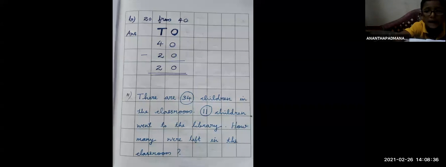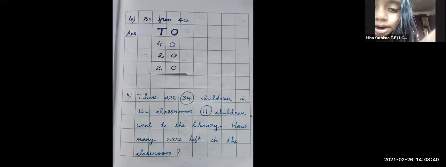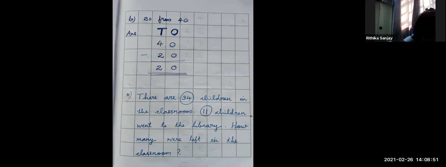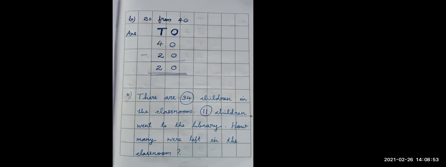Only 3 pages. Okay, very good. Completed. Very good, Ananda. You got the answer. How many children were left? 23 children were left in the class.